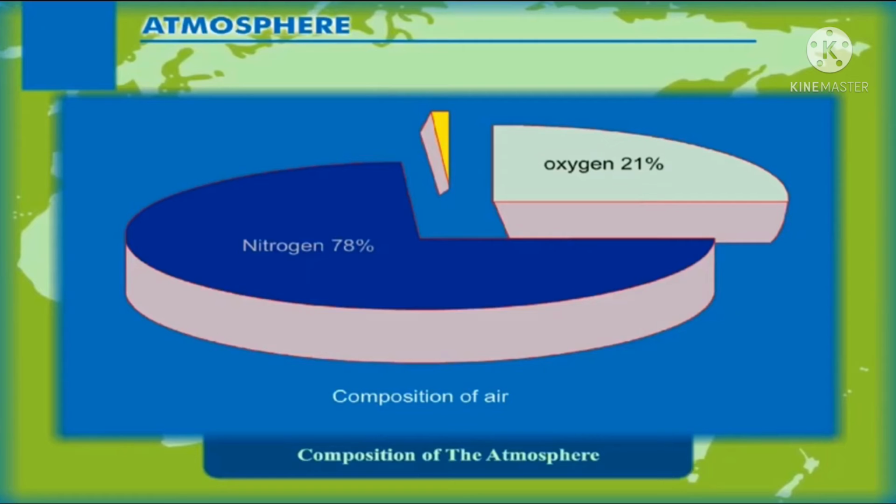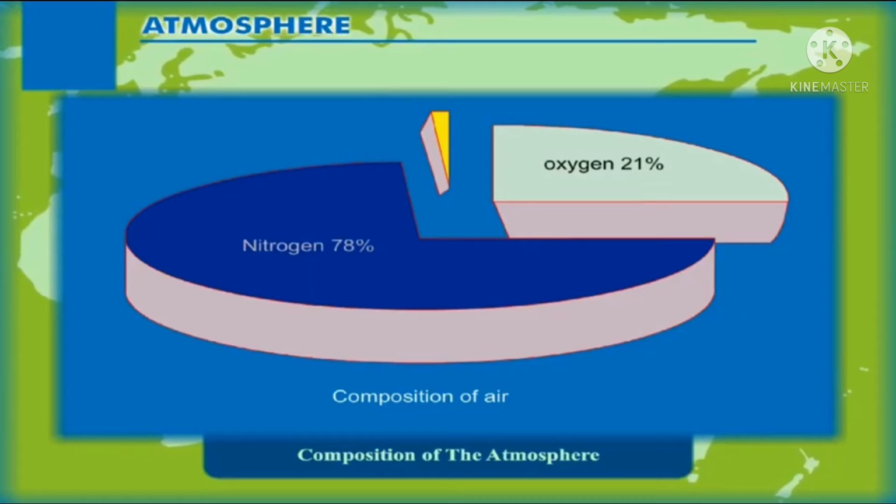Let's talk about the composition of the atmosphere. Dear students, the air is the mixture of many gases. Nitrogen and oxygen are two gases which make up the bulk of the atmosphere. Carbon dioxide, helium, ozone, argon, and hydrogen are found in lesser quantities. Apart from these gases, tiny dust particles are also present in the air. Dear students, this diagram gives you the percentage of different constituents of air.